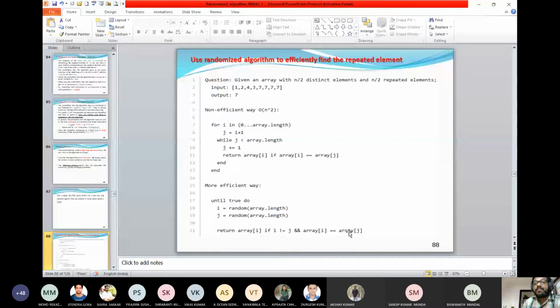So here we do the non-efficient way of doing it, which is order of n square. If we do it with the randomized algorithm, it will be log n. So this is the comparison, or improvement. That means if you need to find a distinct element, the logic you write in a C program, the first loop represents the brute force method, which is a non-efficient way. If you do it with a randomized algorithm, this is the logic, but this number of trials part is usually not mentioned. So that's why sometimes people wonder how the log n comes into the picture.